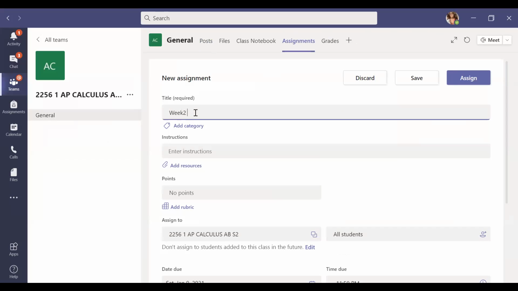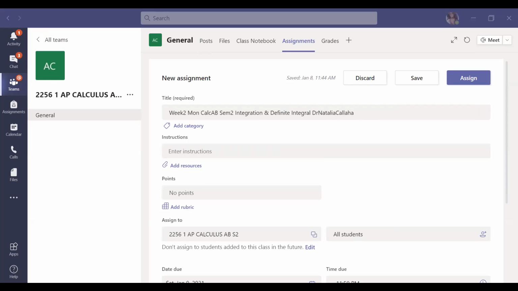All right, so week 2 Monday, and this is Calculus AB semester 2. Today our focus is going to be on practice problems with integration. In addition to that, we are also going to talk about definite integrals. I'll just put integration and definite integrals. Okay, apparently I can't put the last one there. That's okay though.